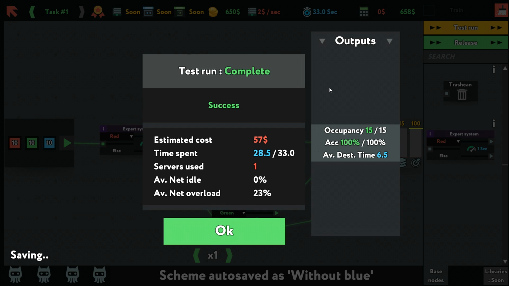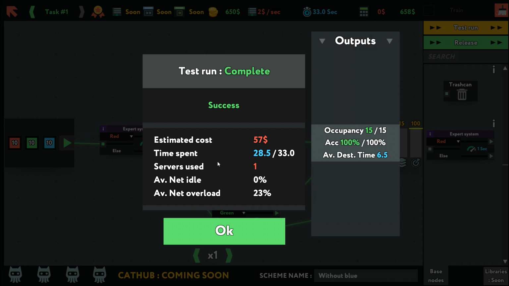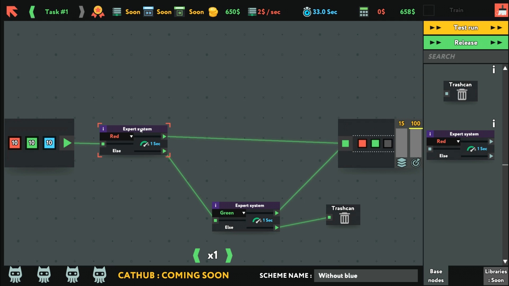Okay. Said accuracy 100%, right? Cost is that. What's the reward for the job? I mean, accuracy is there, so I must have done a good job. 28.5.